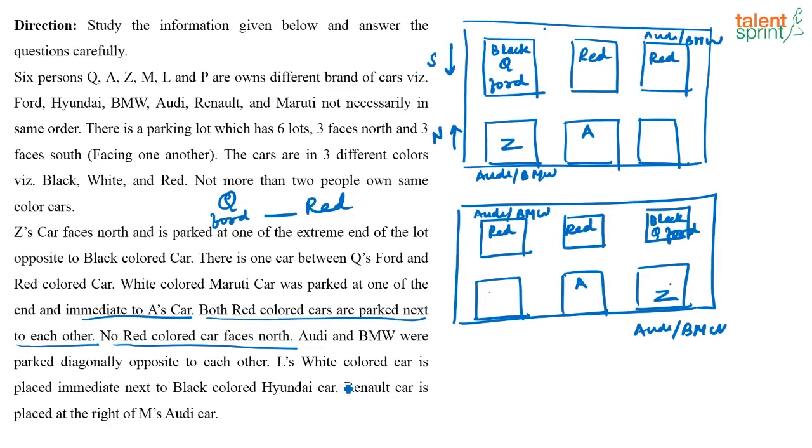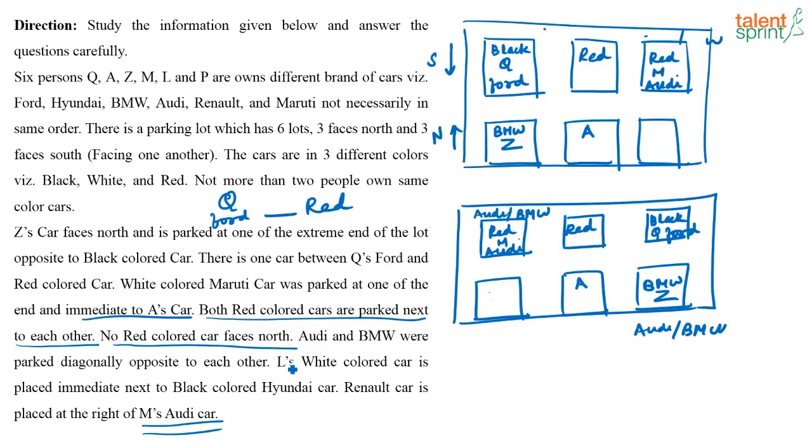Now, next, what is given? The Renault car is placed at the right of M's Audi car. So, here it is given M is the one who has the Audi car. Here already Z is there. So, who should be here? This should be the person who has the BMW, right? So, in the first case, I can fix that. This is going to be the person who has BMW and this is going to be M who has the Audi. See, it is given in the last statement that M has the Audi car. So, very clearly, this is going to be M who has the Audi and that is going to be BMW. So, that is also fixed. In this case again, this is going to be M who has the Audi and this is going to be the one who has the BMW.